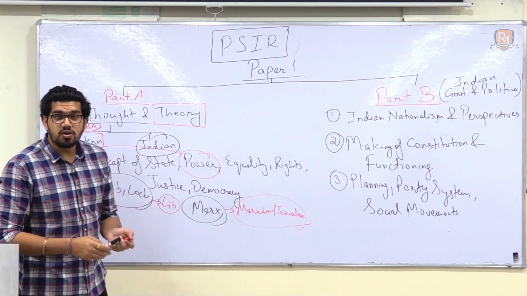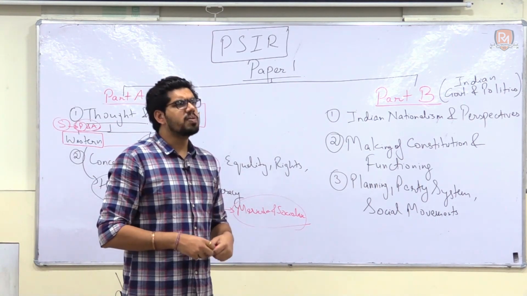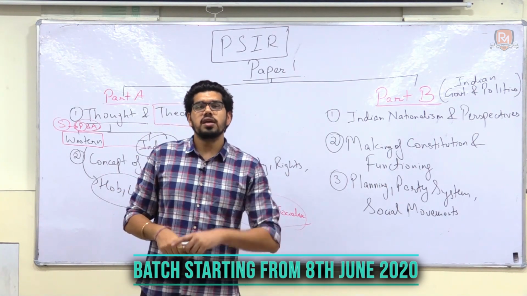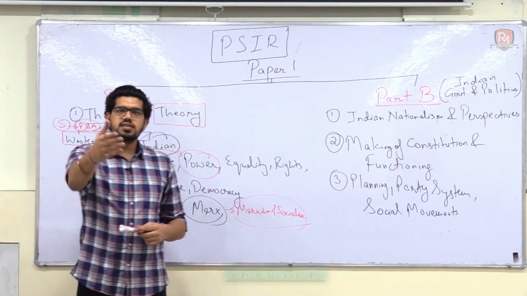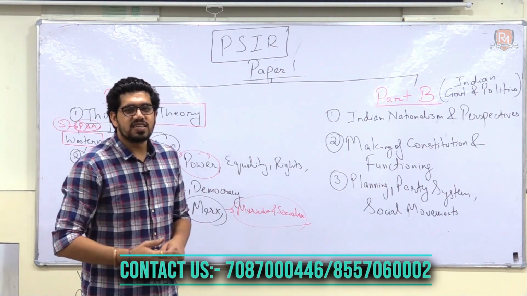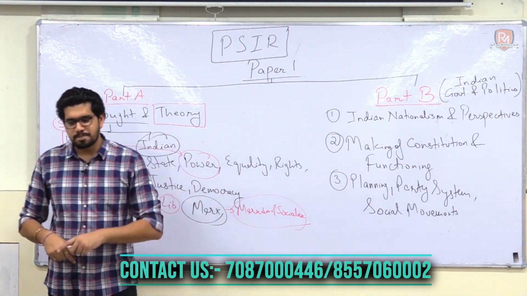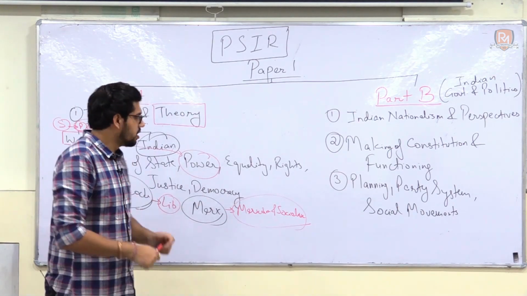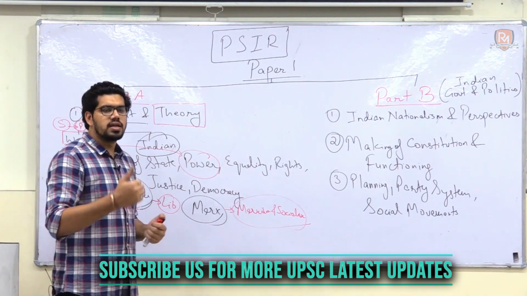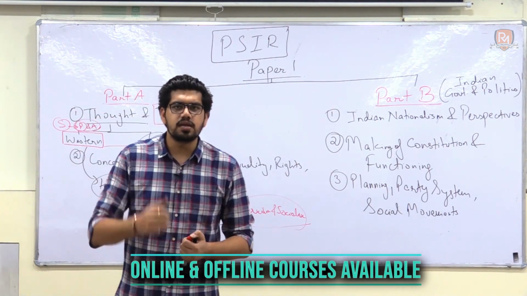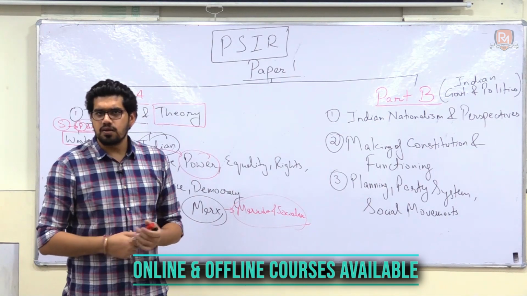Many people do not study or do not give enough time to Indian political thought, but there is always one question in compulsory question that UPSC asks regarding Indian political thought. So everything has to be given due respect, be it Western political thought and be it Indian political thought. So Indian political thought, we will discuss the 7 to 8 thinkers that UPSC has mentioned, be it Kautilya, be it Mahatma Gandhi, be it Baba Saheb Ambedkar, or be it your Syed Ahmad Khan or M.N. Roy.